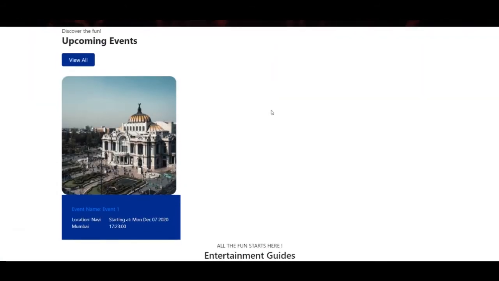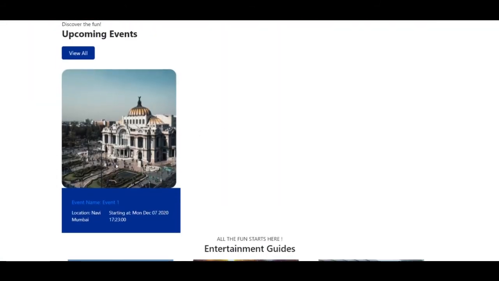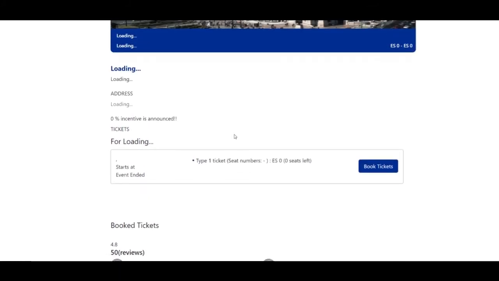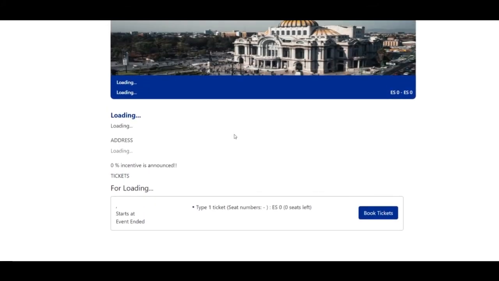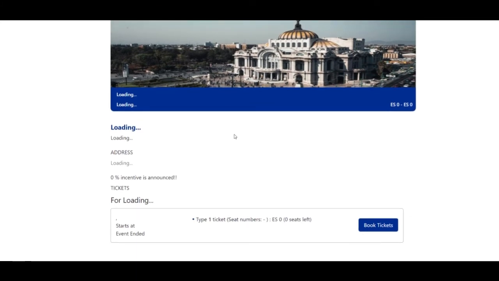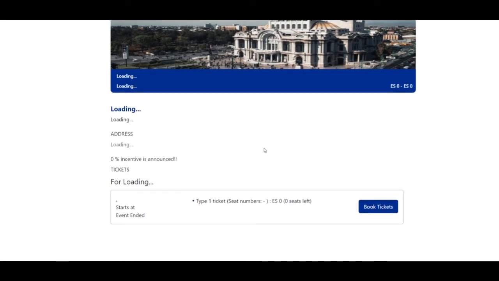You'll still see the event listed here, which is obvious. Now if you go to the event details page, it takes a second to load as it will be fetching all the details from the blockchain network that the EraSwap community has built for itself.